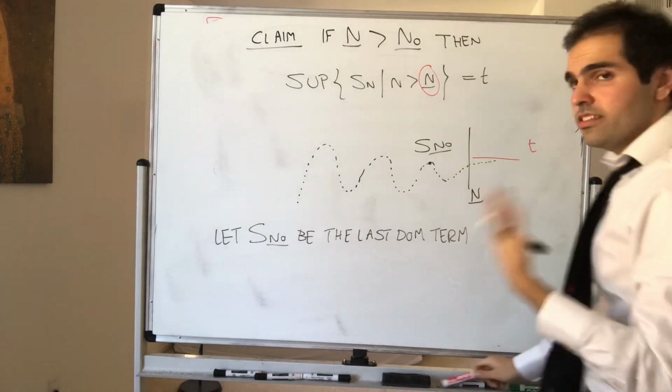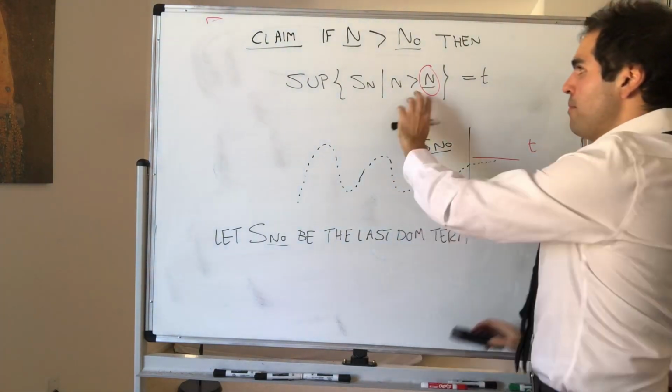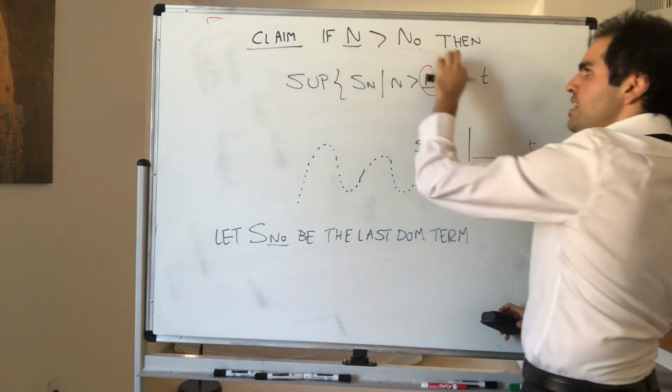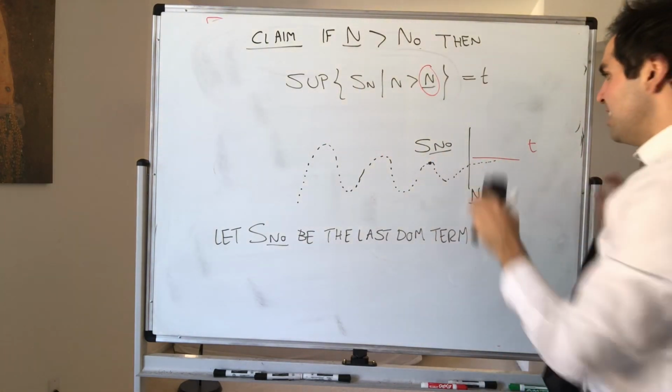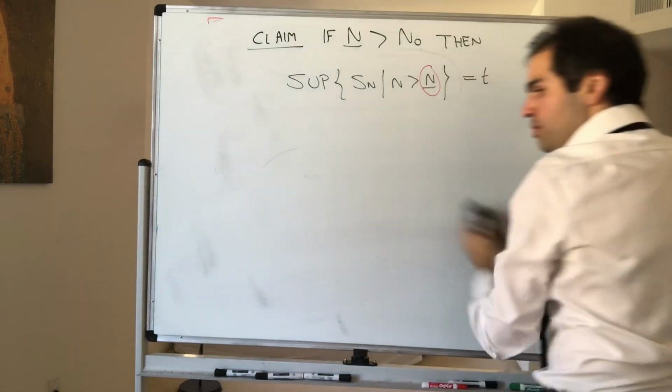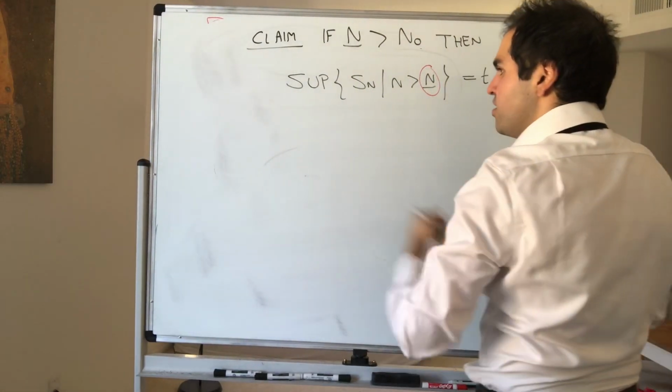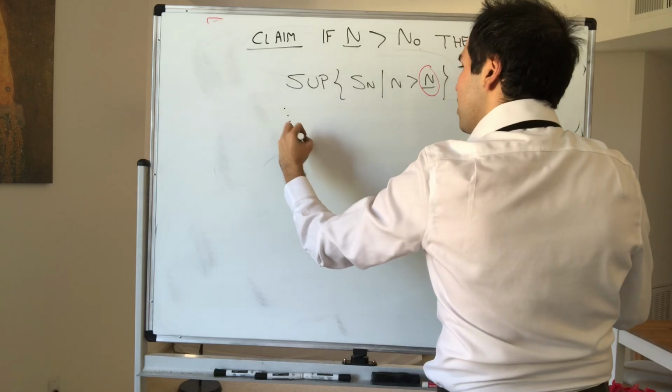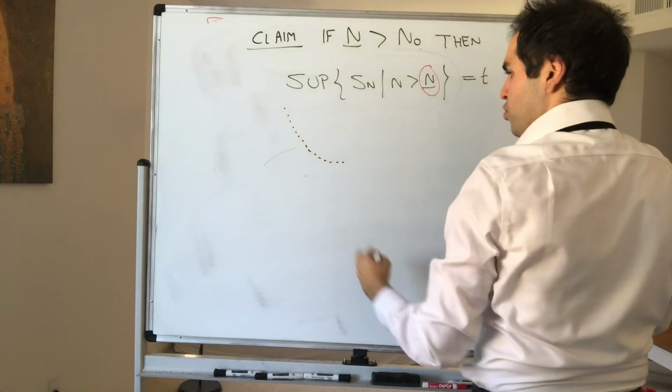And let me explain this in a little bit more detail. Remember, this was the sequence that is used to define the lim sup. And we have shown, in the video on lim sups, that this is a decreasing sequence with limit being the lim sup.